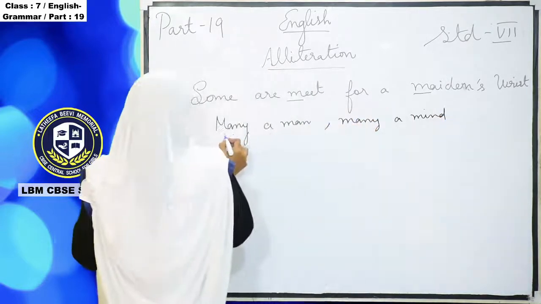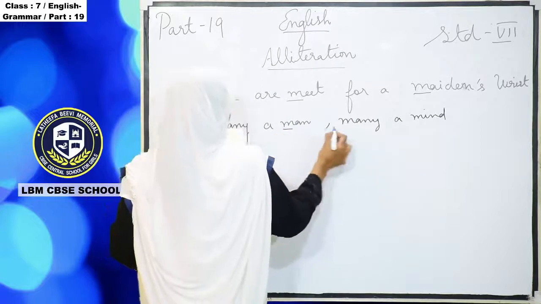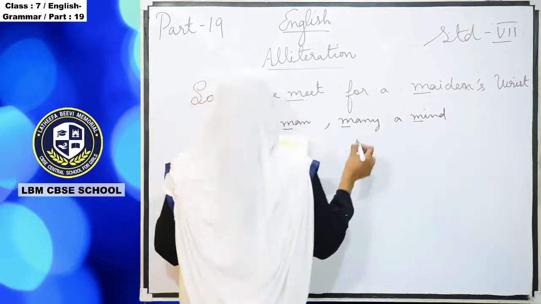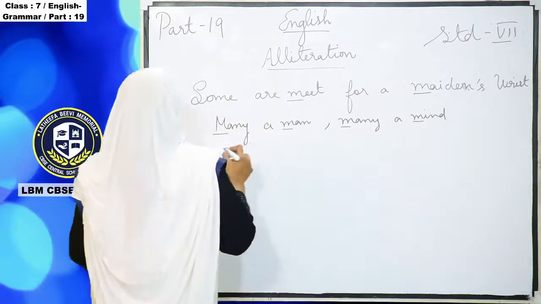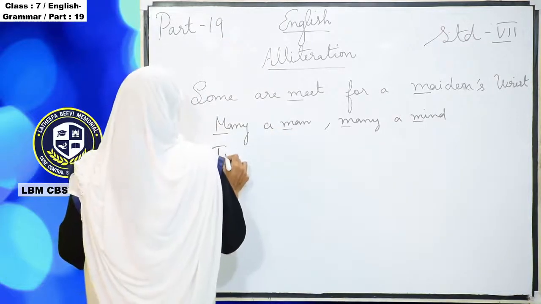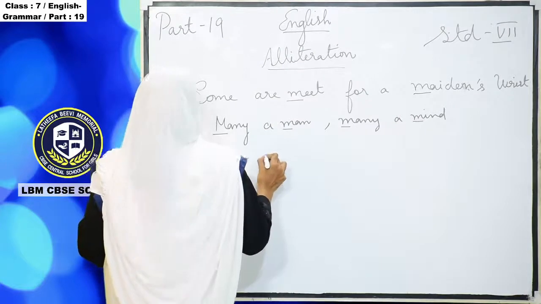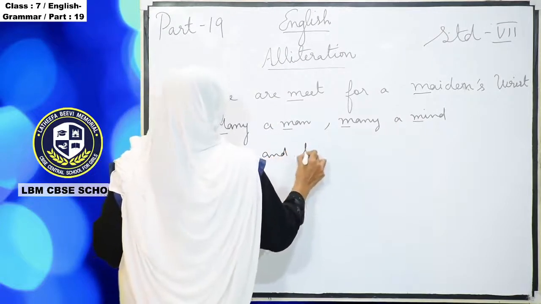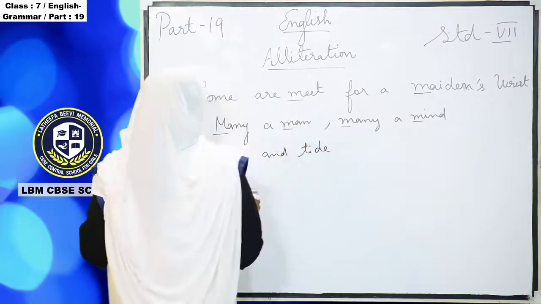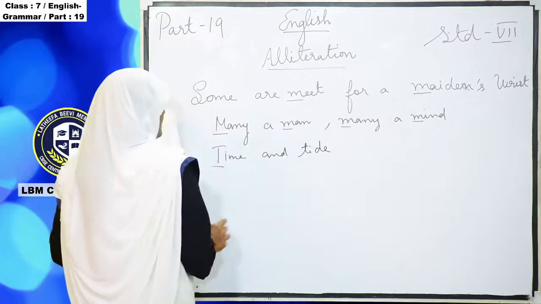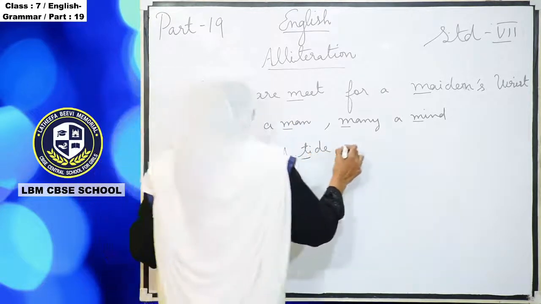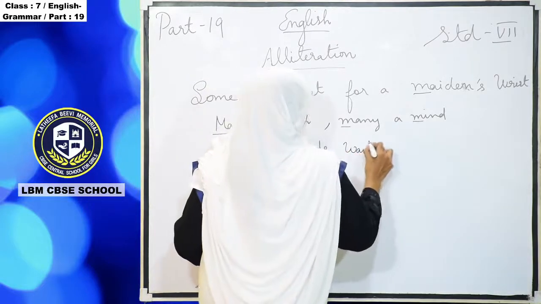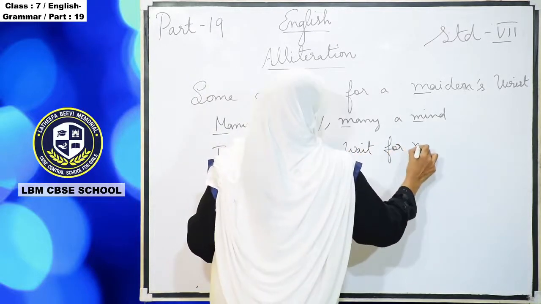So here that M, here also M, M, M. Okay, all the sounds are same. Next one, time and tide wait for none. So here what sound is repeating? T.